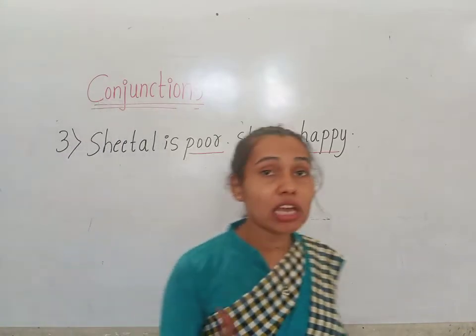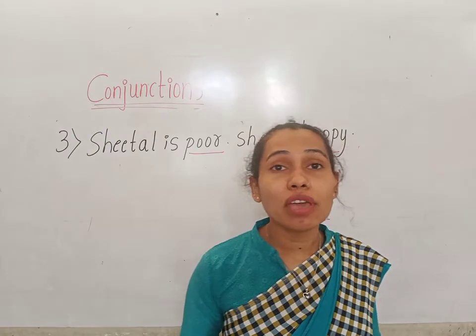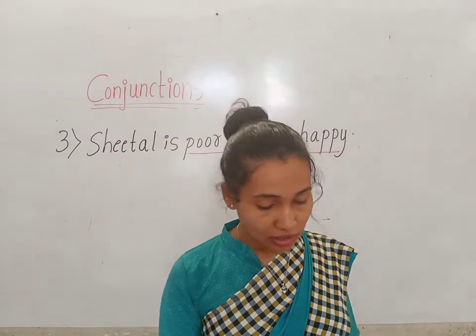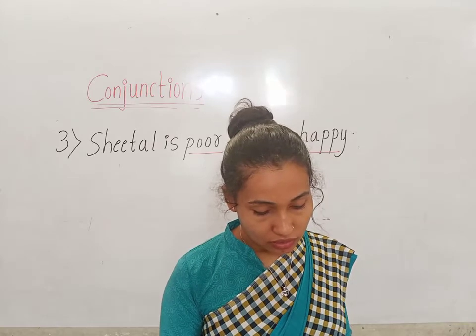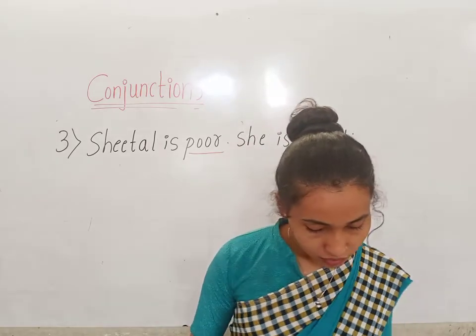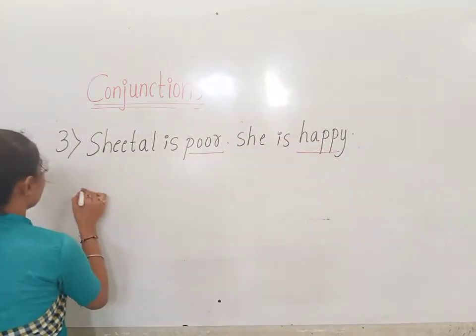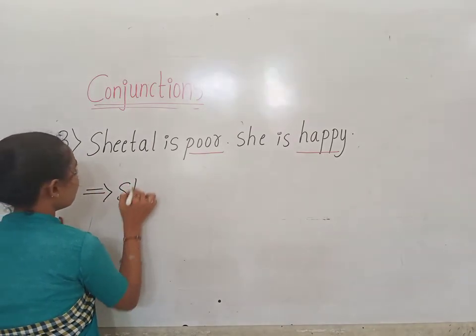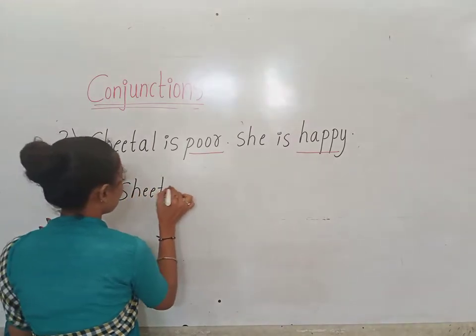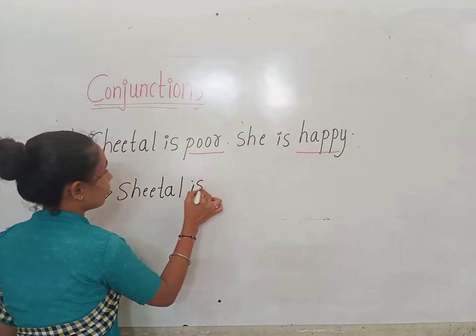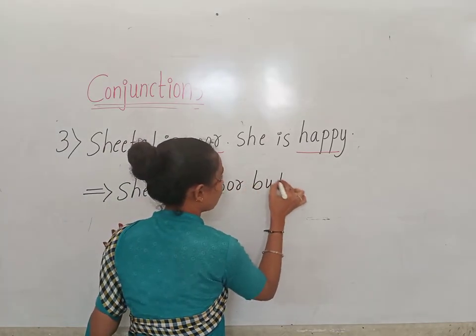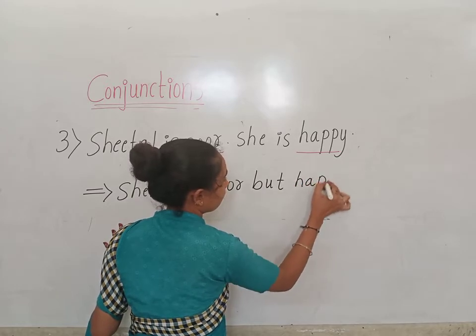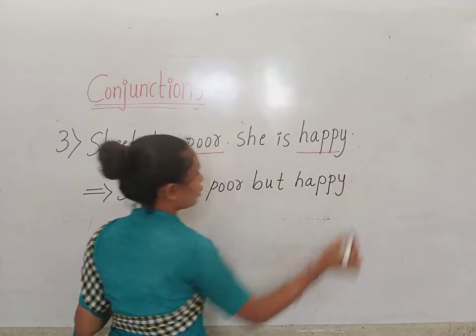Okay, children, for the opposite ideas, we have to use the conjunction but. Let us see how we write. Sheetal is poor but happy. Okay, children.